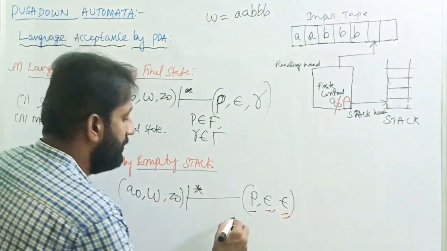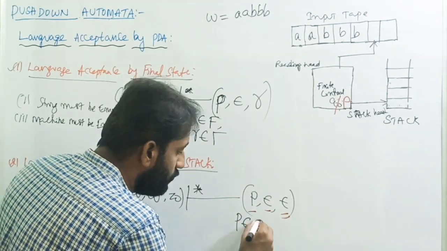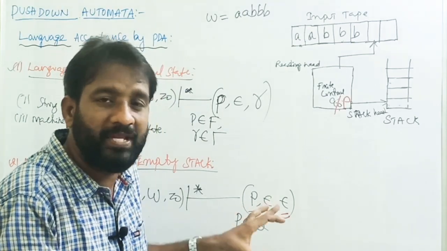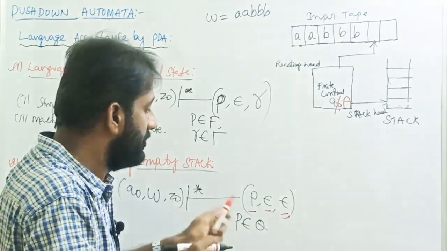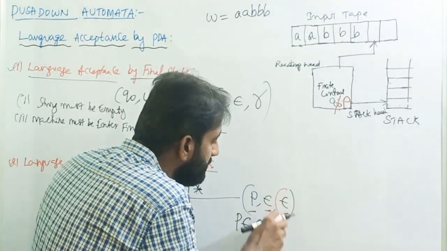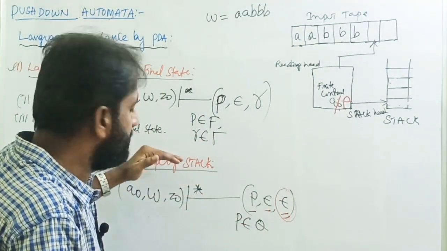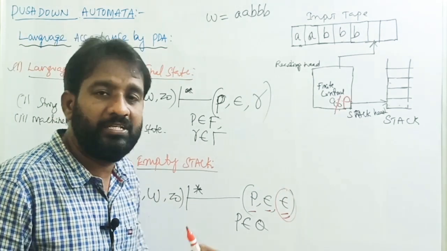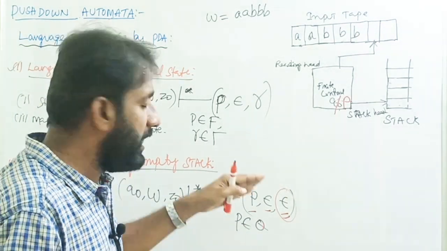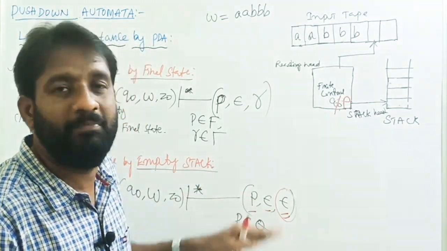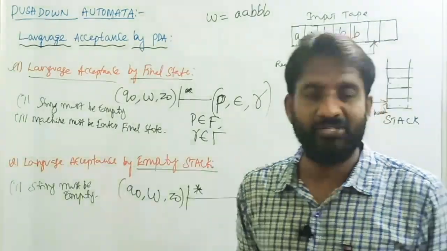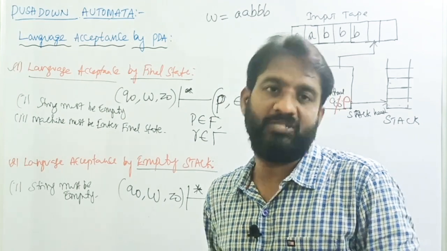You observe P belongs to the states of the pushdown automata. P is not a final state, it is simply one of the states in the pushdown automata, but the major condition is that the string becomes empty. That's why we say the language is accepted by empty stack. There are some necessary conditions to accept any language by empty stack. The first is that the string must be empty. The second condition is that the stack must be empty.